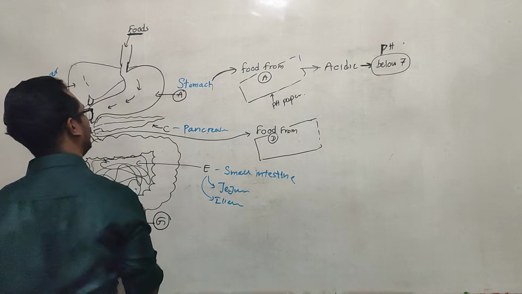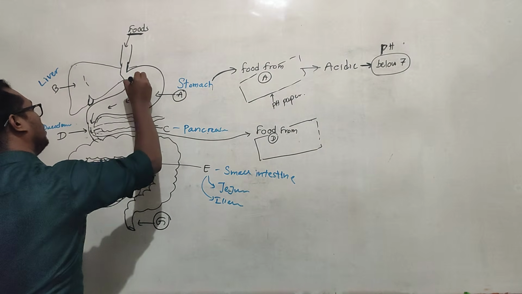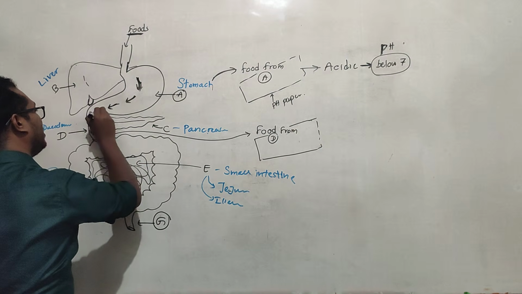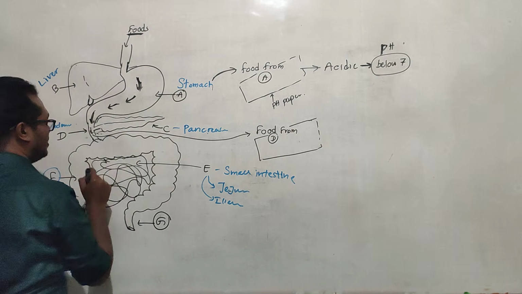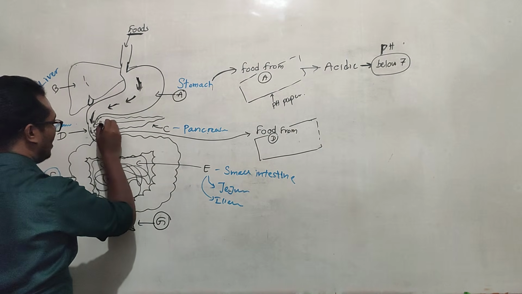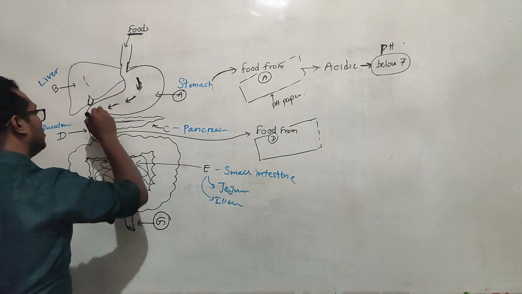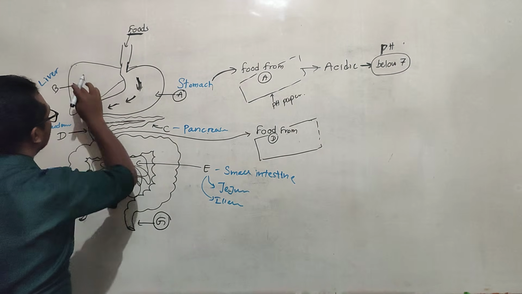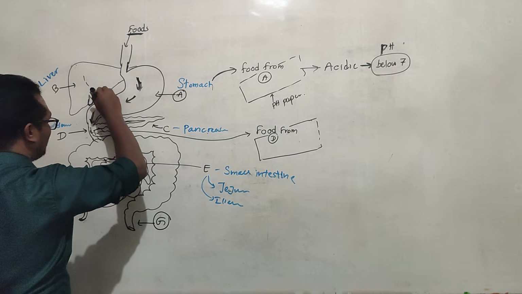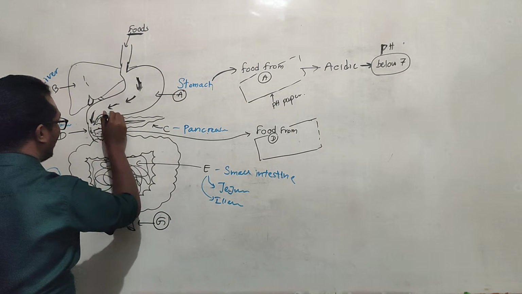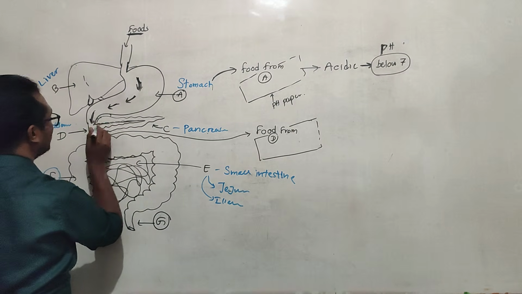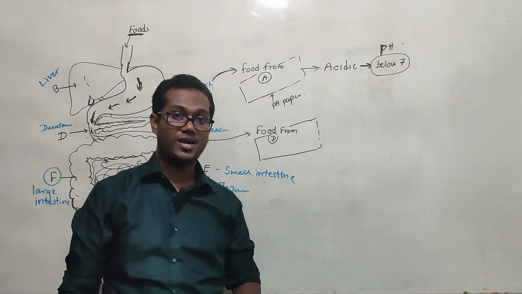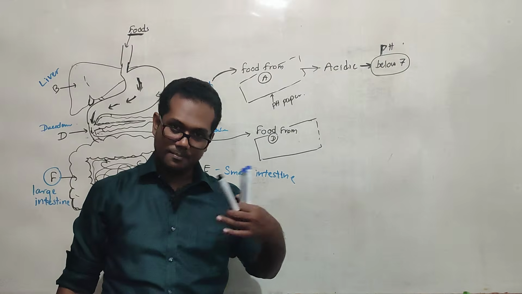The food particles, all the acidic things are there, but whenever they enter the small intestine, the pancreas and the pancreatic enzymes and the bile all combine together and are released into this D. Those pancreatic juices are basic, they are bases.